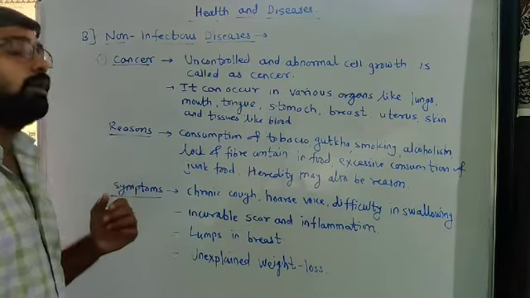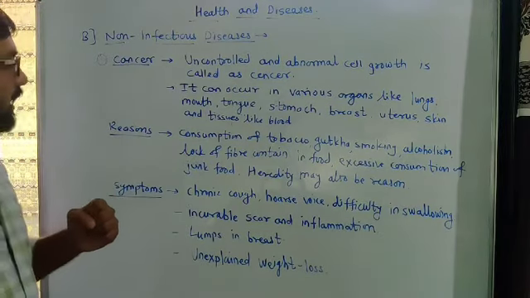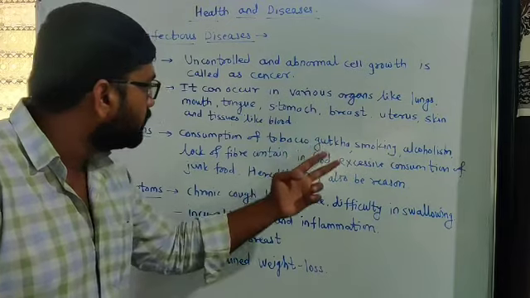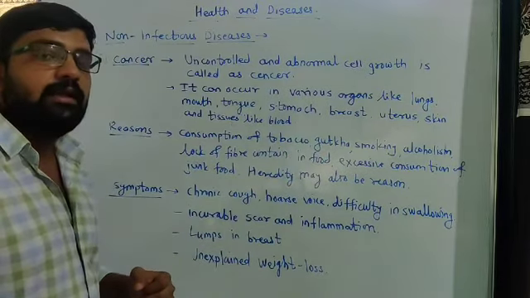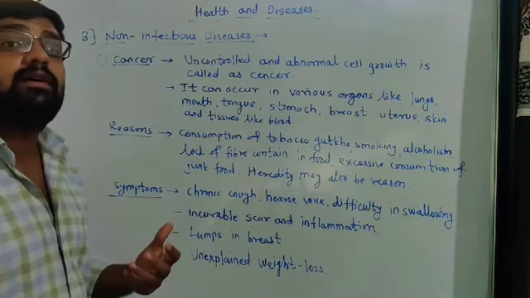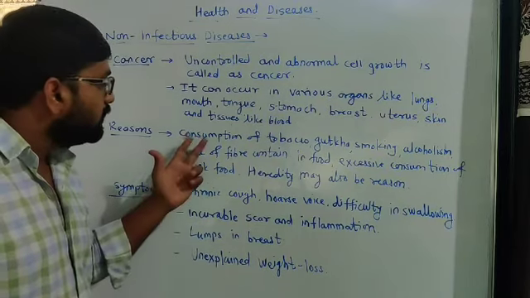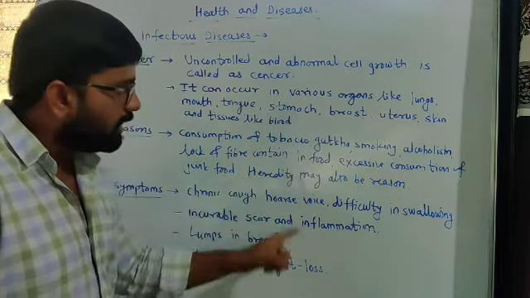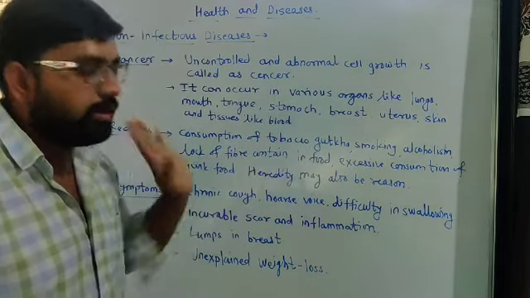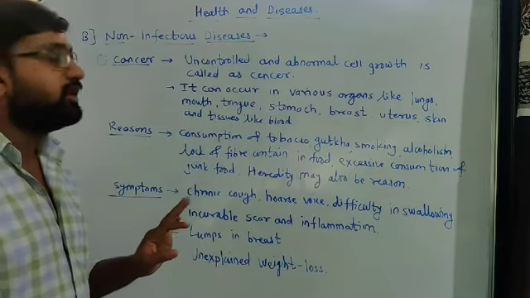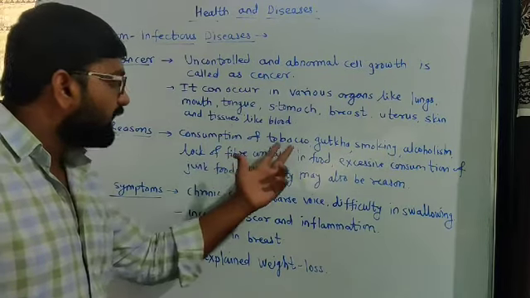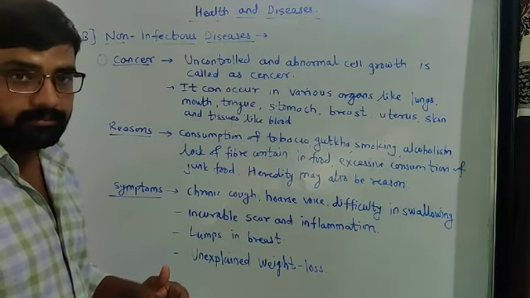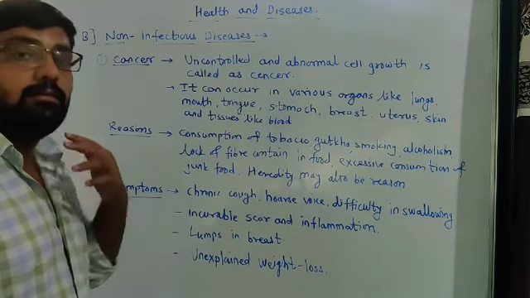Now look at the reasons for cancer. Consumption of tobacco, gutka, smoking, and alcoholism are some of the main reasons for cancer. These are actually bad habits, due to which different types of cancers happen, like tongue cancer and mouth cancer.